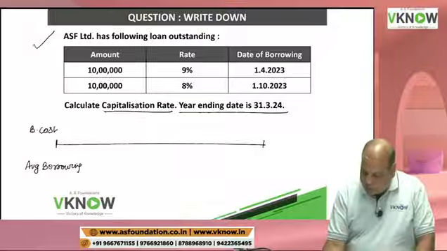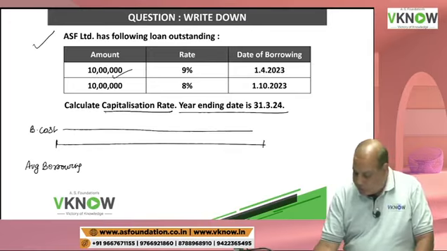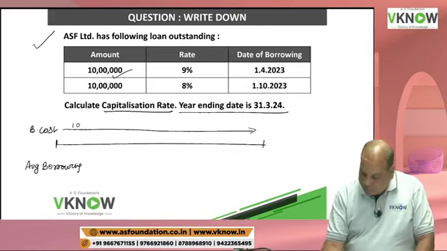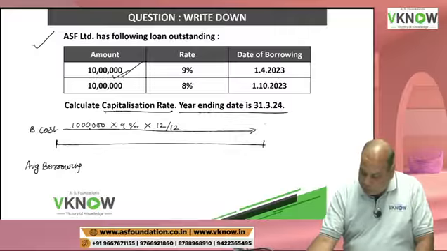There are two borrowings. The first 10 lakh was outstanding for the full year. So the interest will be 10 lakh into 9% into 12 by 12 on this first borrowing. So that should be 90,000.